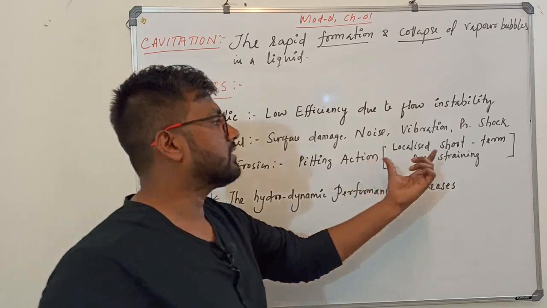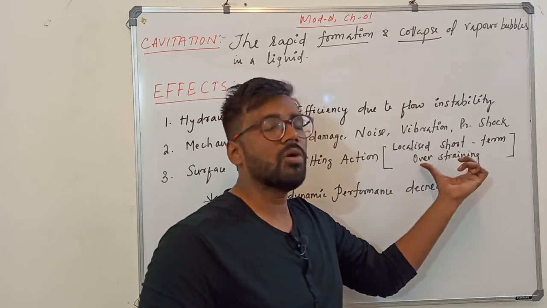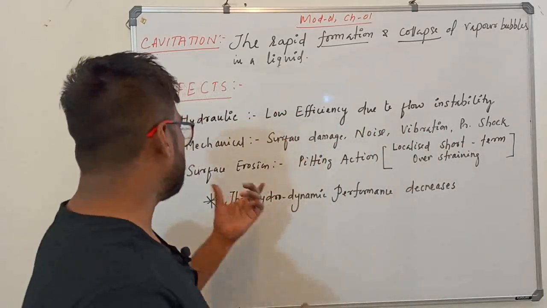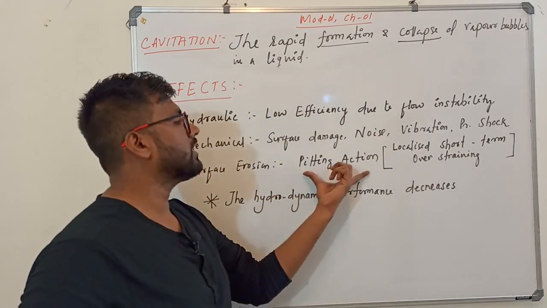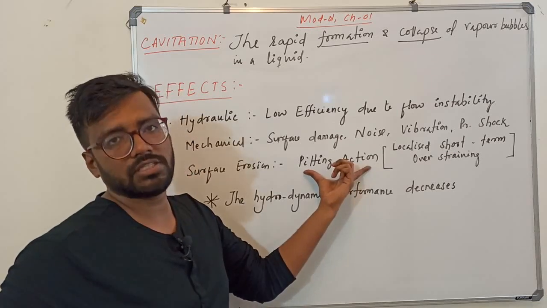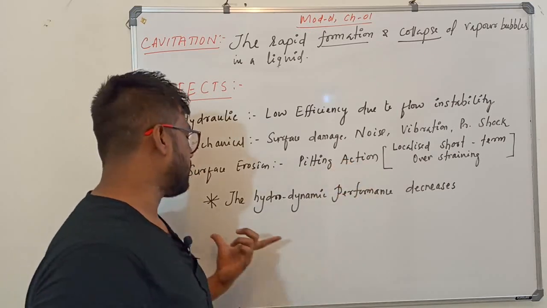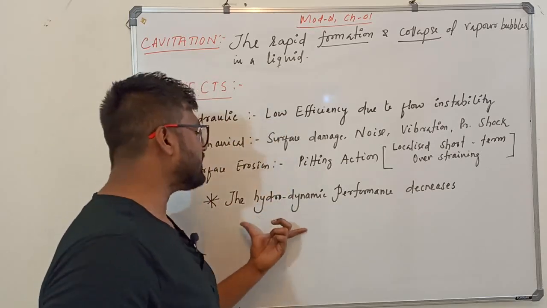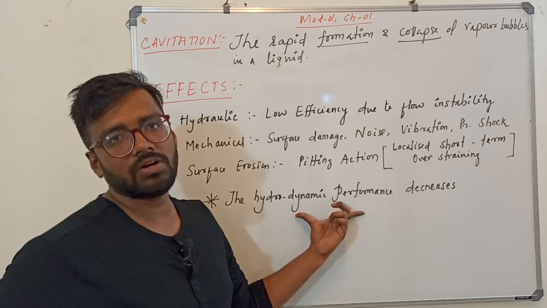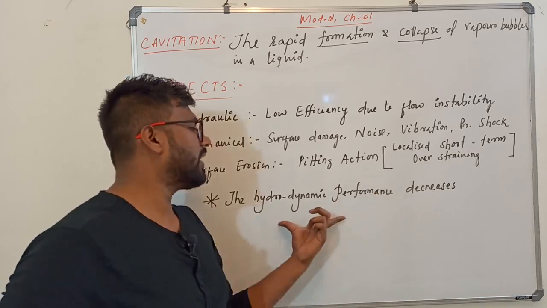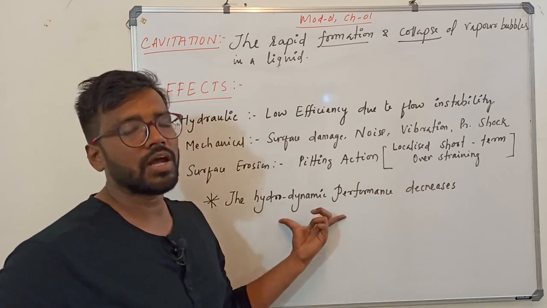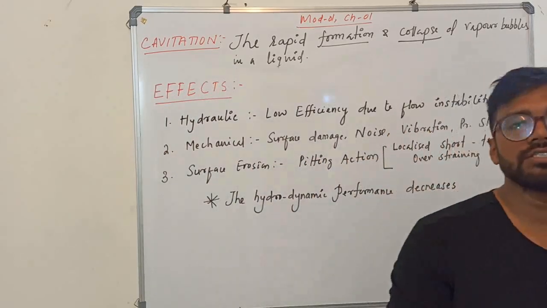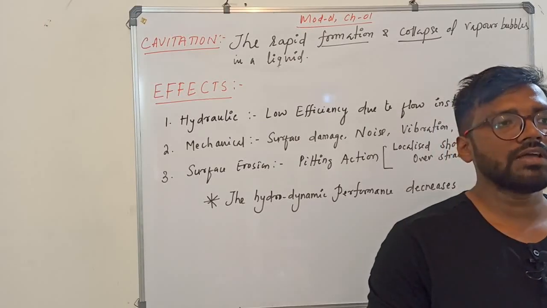And also we studied that because of localized short-term overstraining, it will erode the material. That is, surface erosion will take place. That term we call pitting action. And overall, what is the cavitation doing? It is decreasing the hydrodynamic performance of your hydraulic machines. Okay, so this is all about cavitation. I hope you understood the cavitation process in detail.